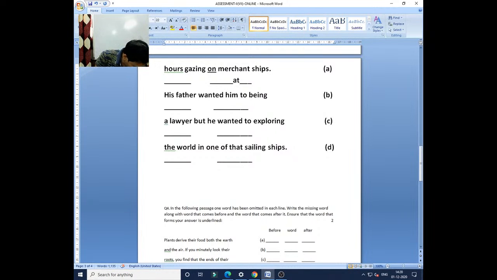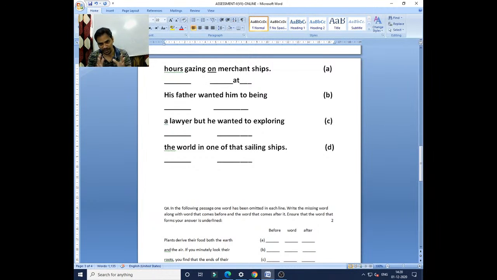Okay, no one can tell me why it should be "at". Elias, you have given an answer: "on" is the preposition used to denote something kept on an object. Very good, right explanation. When we see something, we use the preposition "at". Elias, you have given it in a different way, but the actual reason why it should be "at", I am telling you.